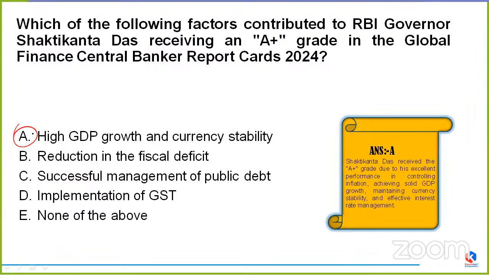Yes, friends, it is option A, which is high GDP growth and currency stability. If you have gone through the previous year's stability process of GDP, and also the latest financial year of ours, then you would definitely know that our GDP has undergone immense growth and there was a certain stability in our currency as well. So these two became the major factors which contributed to the RBI Governor receiving an A+ grade in the Global Finance Central Banker Report Cards of 2024.